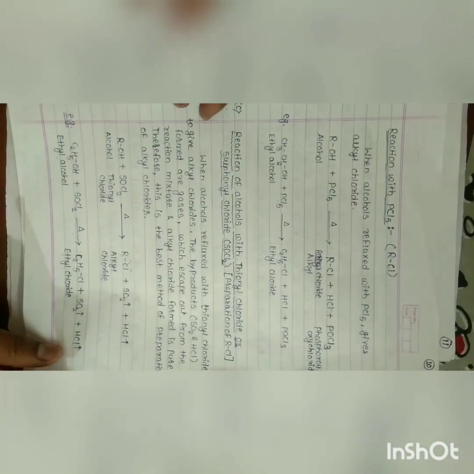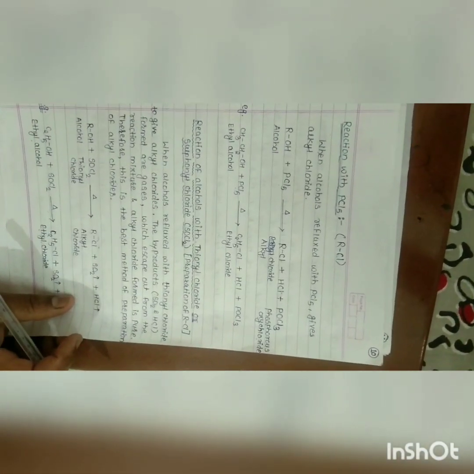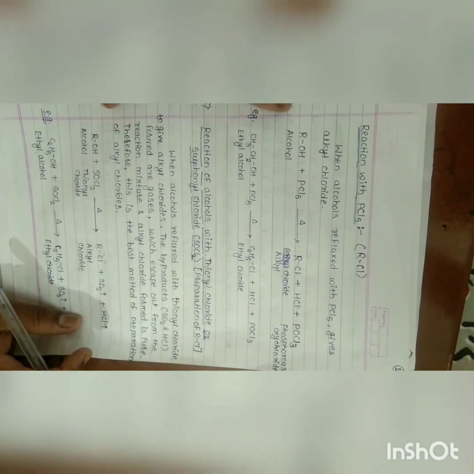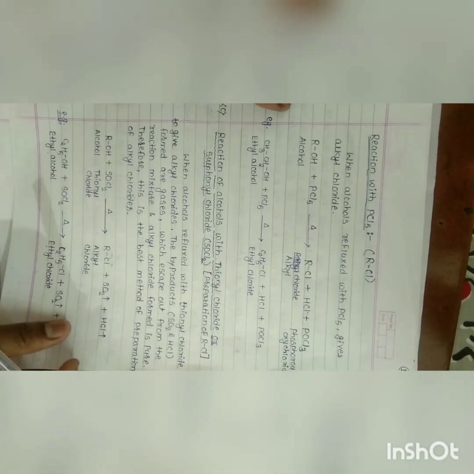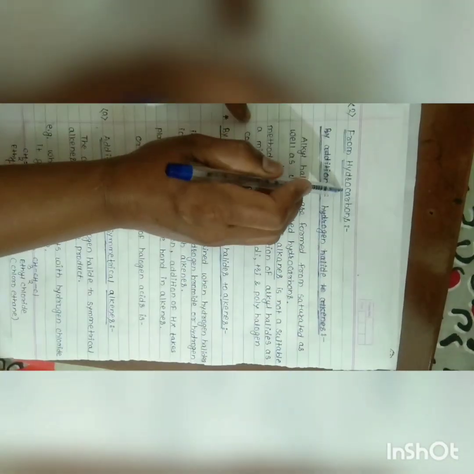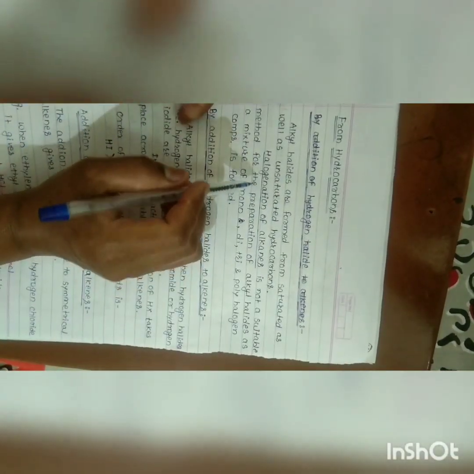This is our first method for the preparation of alkyl halides from alcohols. We have to see three sub methods A, B and C. The second method is from hydrocarbons. We have to prepare the alkyl halides.